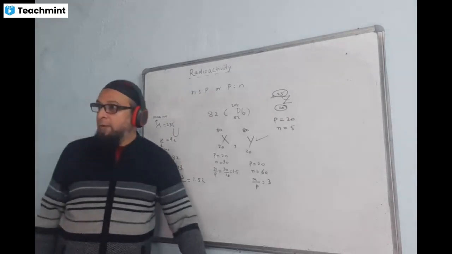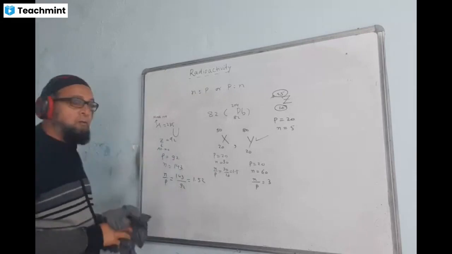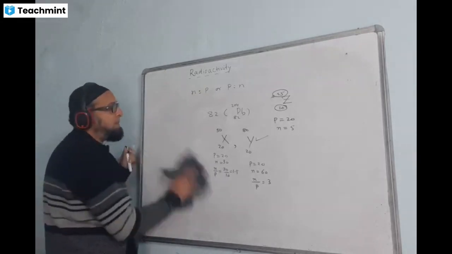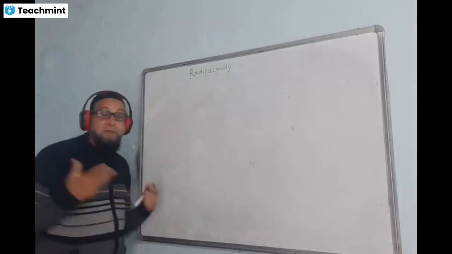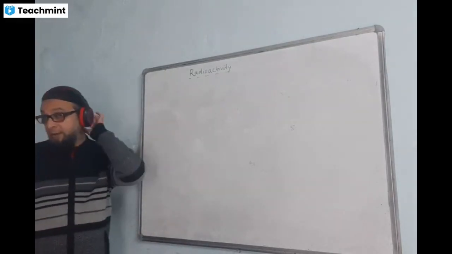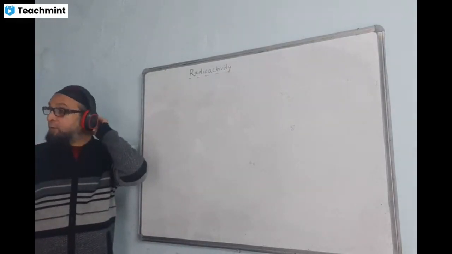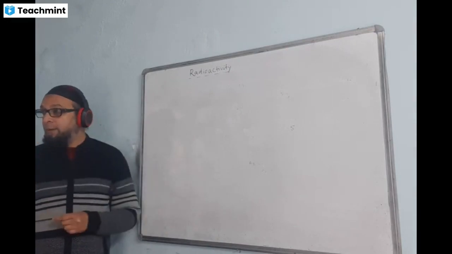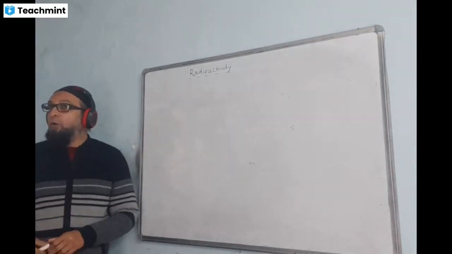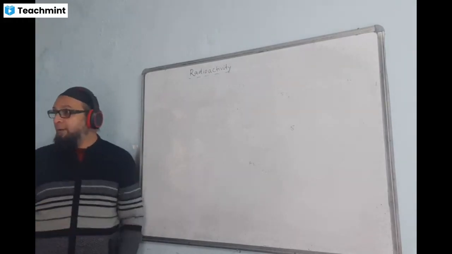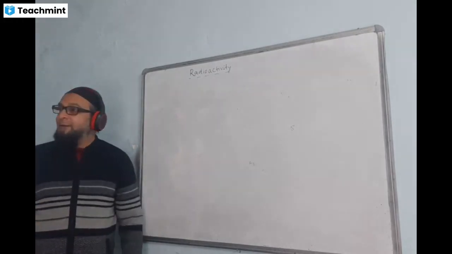Understood? Okay. Now, next thing you need to learn is who discovered radioactivity? Just understand. The name of the scientist was Henry Becquerel. He discovered the phenomenon of radioactivity, and how accidentally he discovered. What happened?